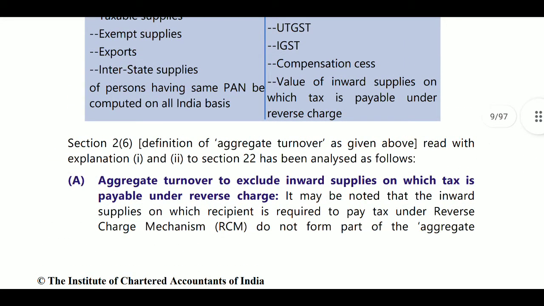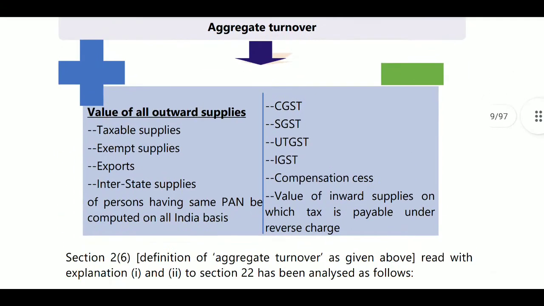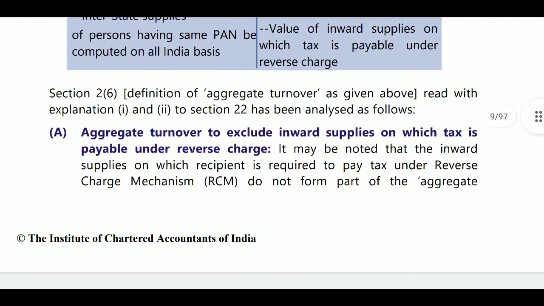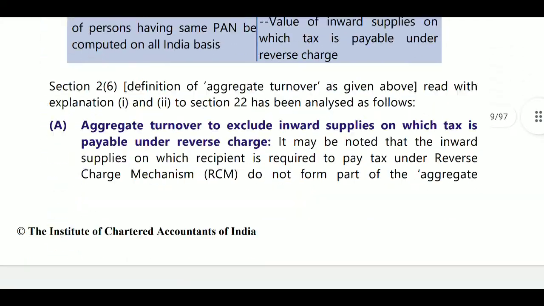Who is paying the reverse charge mechanism? That is, this side options are excluded. Means out of that turnover, that is taxable turnover, exempted supplies, exports, interstate supplies, from these amounts we should exclude the taxes related to GST, that is CGST, SGST, UTGST, IGST, compensation cess, and values of inward supplies on which tax is payable under reverse charge mechanism. That is section 22. Aggregate turnover, section 2 clause 6 will be discussed.